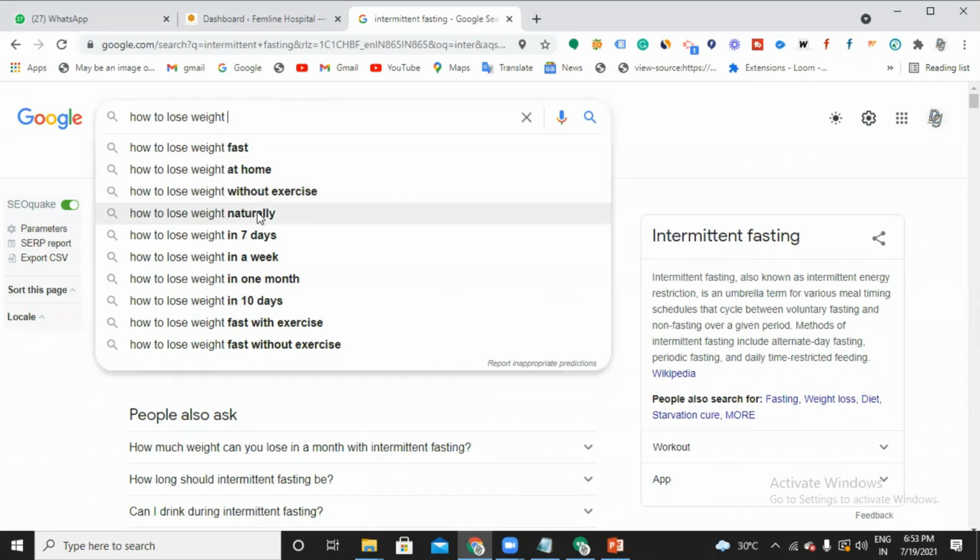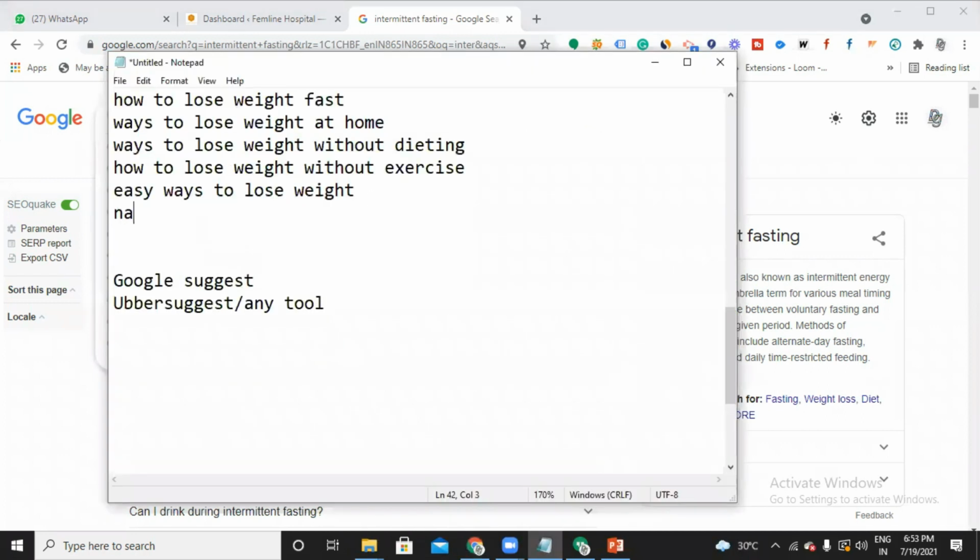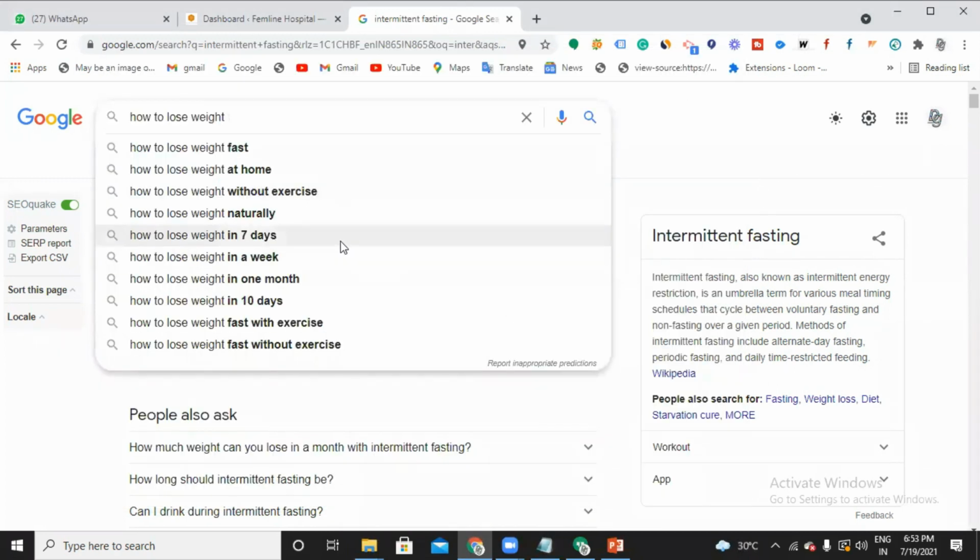People are also searching for naturally. Can I include that word? Yes, I can include that phrase, naturally. Next, lose weight in 7 days? Definitely not, I don't want to write that kind of information. So, how to lose weight in a week, how to lose weight in 1 month, fast with exercise, without exercise. All right.